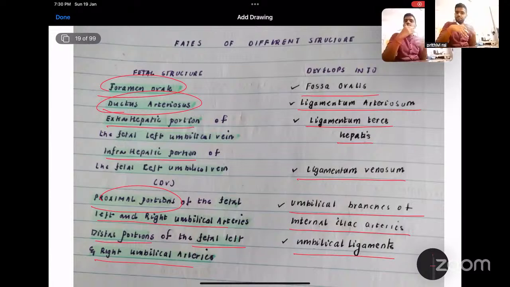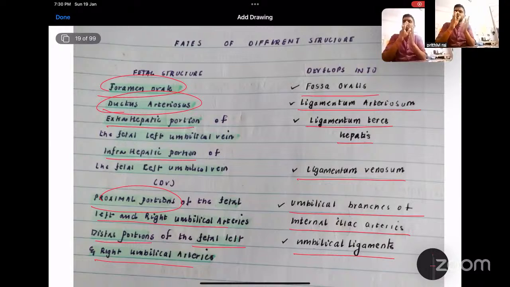What are the important phenomena? Decrease in PVR, increase in SVR, and closure of the shunts. And we discussed the clinical importance of each. Finally, we discussed the fates of the different structures. This is all about the fetal circulation. So I guess today it's going a bit lengthy.